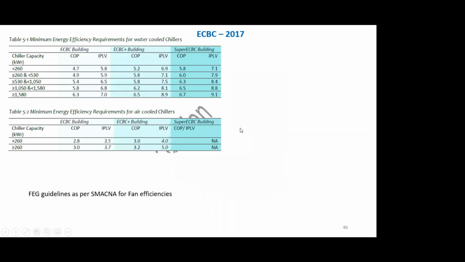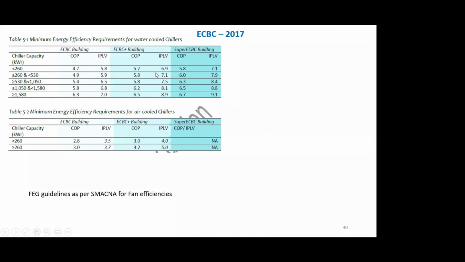Now, when you are designing, we have certain documents available which help us provide guidance. You may be immediately asking a question: okay, you are asking to go for a lower IPLV, but what is the limit? Suppose I want a GRIHA compliant building. What is the efficiency I should achieve? Now, this ECBC, Energy Conservation Building Code, which started in 2007 and the latest version is 2017, actually gives you a guidance.